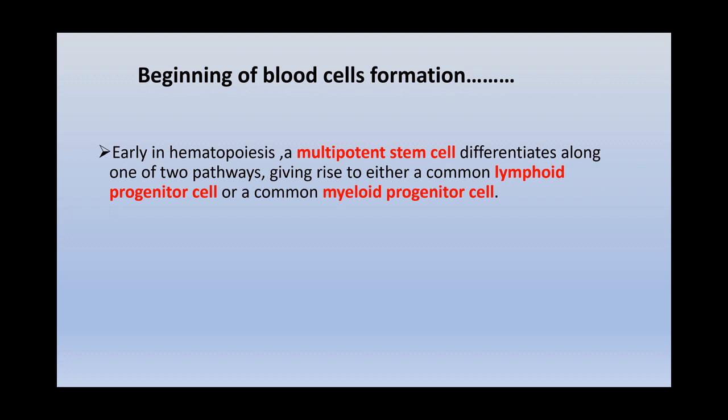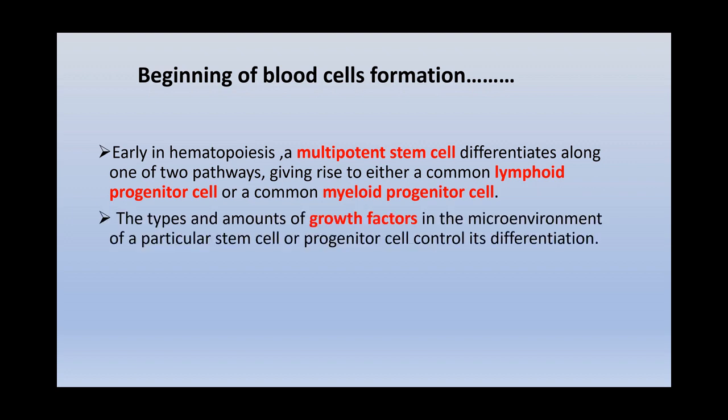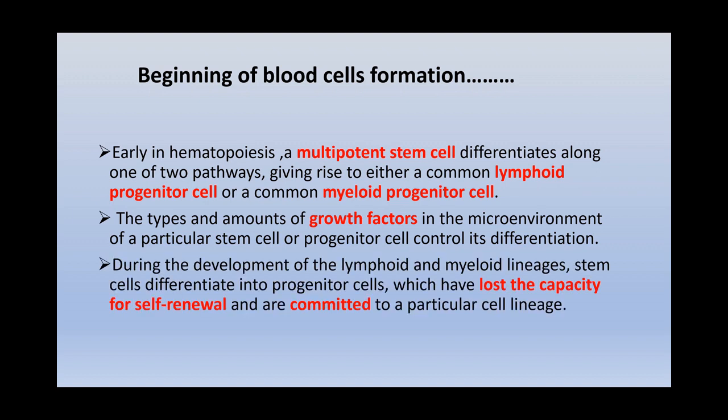Stem cells undergo division and form progenitor cells. Whether it becomes a lymphoid progenitor cell or a myeloid progenitor cell depends on the growth factors prevailing in the microenvironment. During the development of lymphoid and myeloid lineages, stem cells differentiate into progenitor cells.